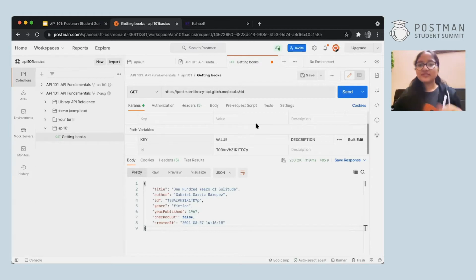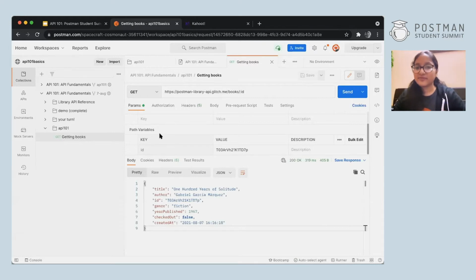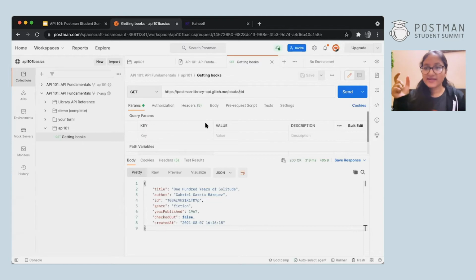All right. So this is how you can use GET requests. You can filter the data out, and you can get all the data back. So we saw three things till now. First was just writing /books and getting all the books. If you want to search by something like search or checked out, then you can use a query parameter. And if you want to search by ID, we use a path variable. Again, I'll repeat, for a path variable you use :ID so that you don't have to attach the ID in the URL itself, because when we were using query parameters, it was directly getting embedded in the URL.